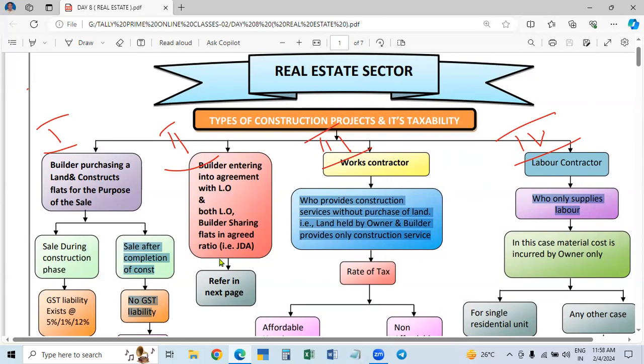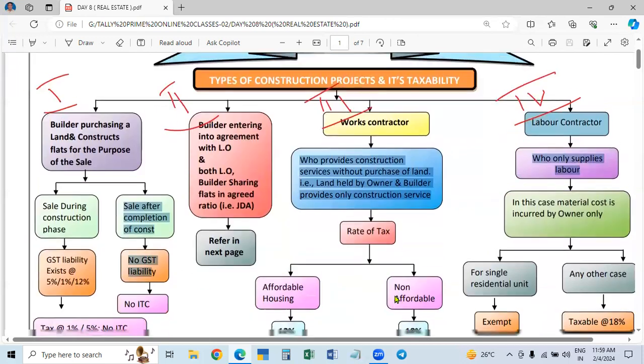Under the GST, from 1/7/2017, when it was introduced, for all real estate projects the rate was specified as 18% for any building. The specified rate is 18%, but the effective rate is 12%. So for all types of real estate projects, the specified rate is 18% and the effective rate is 12% from 2017.